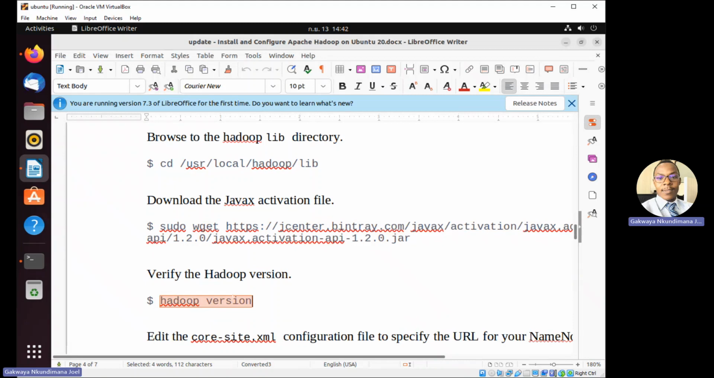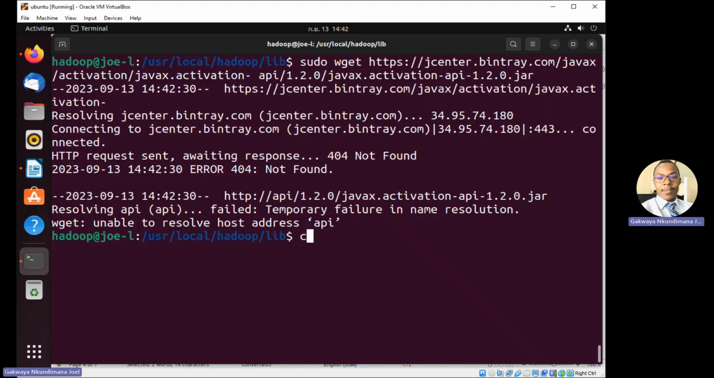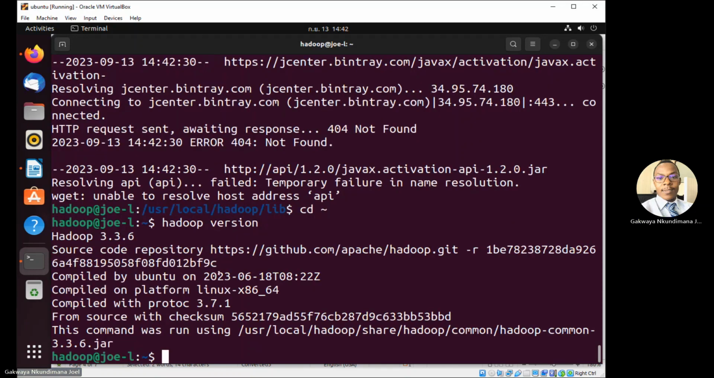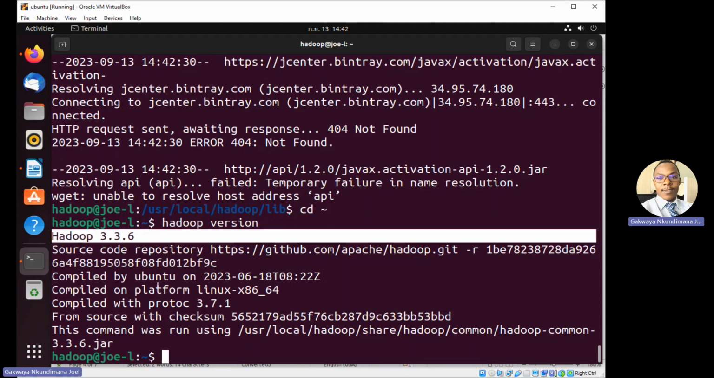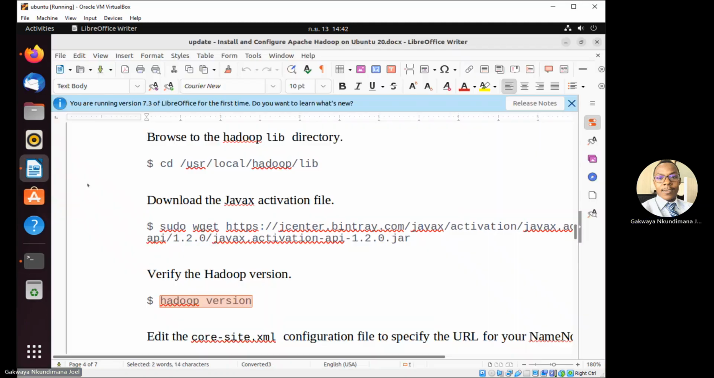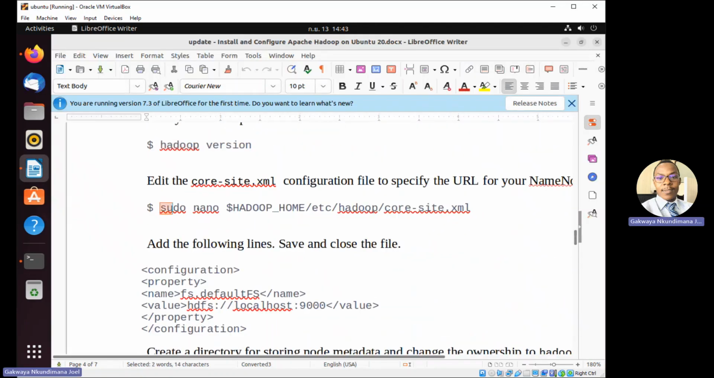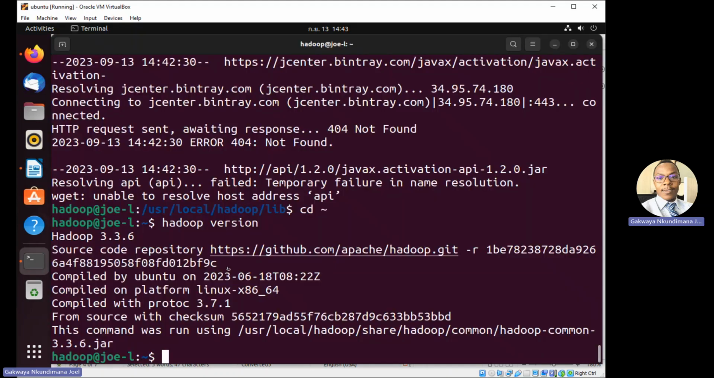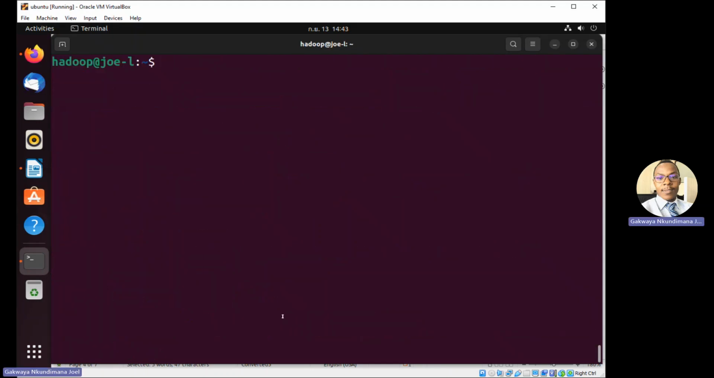So we have to check the Java version. What Java version do we have? You have to check the Java version. Okay, it's a 3.6 here. As you can see, it's a 3.6. All right. The next part, you're going to install sudo nano, which means you're going to install the core part of Hadoop.